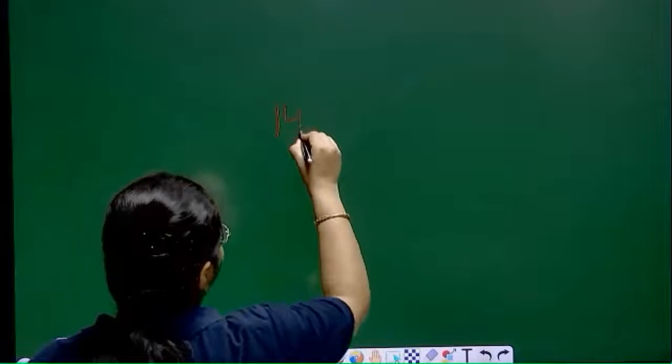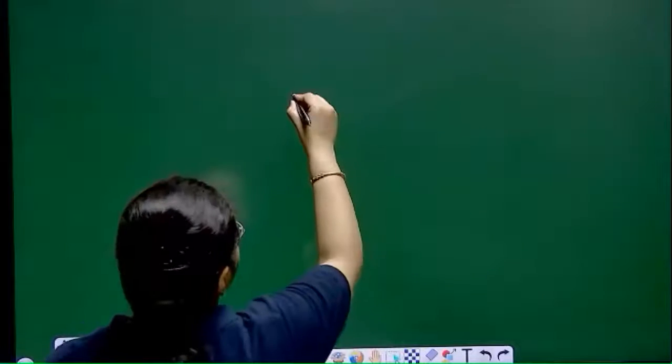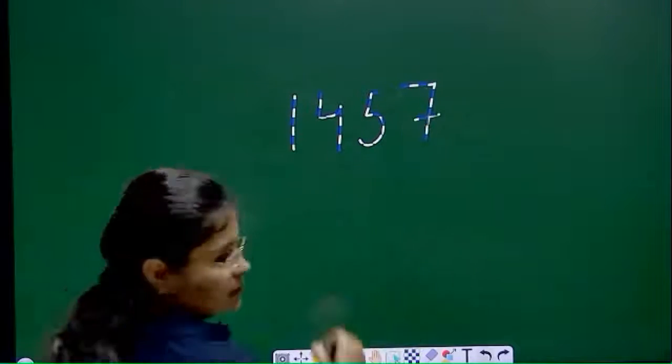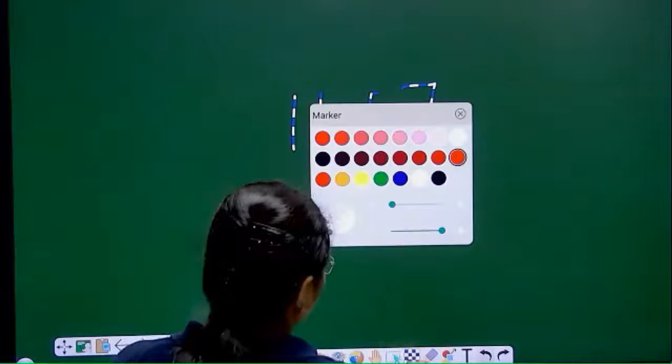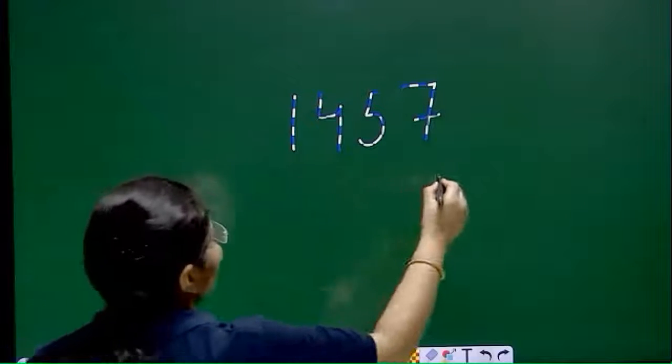Okay. So 1, 4, it's very light. I will do this one. 1, 4, 5, 7. Okay. So this is the number given. Is it visible or not? I will change the pattern. This one. Now what we have to do?